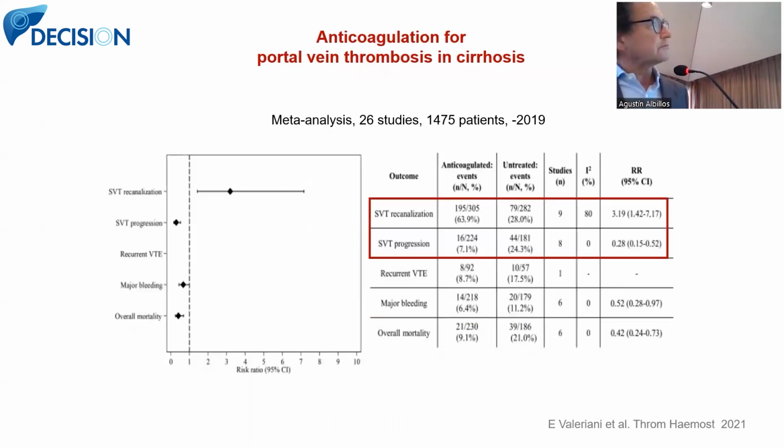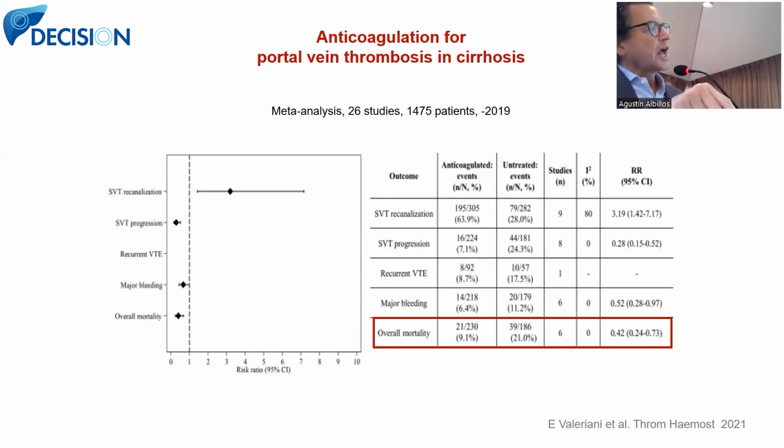And what are the findings? Well, all these people are treating portal vein thrombosis, although they are not very sure that it has an impact on the natural history of cirrhosis. But the results were quite good since the beginning. You see one of the many meta-analyses of most of these studies: anticoagulation increases the rate of recanalization by 3-fold compared to the untreated cohort. Second, it reduced the rate of progression of portal vein thrombosis by 3-fold, again compared with the untreated group. Important to say that these are aggregated data meta-analyses, and there is another one from 2020 that analyzes the same studies.